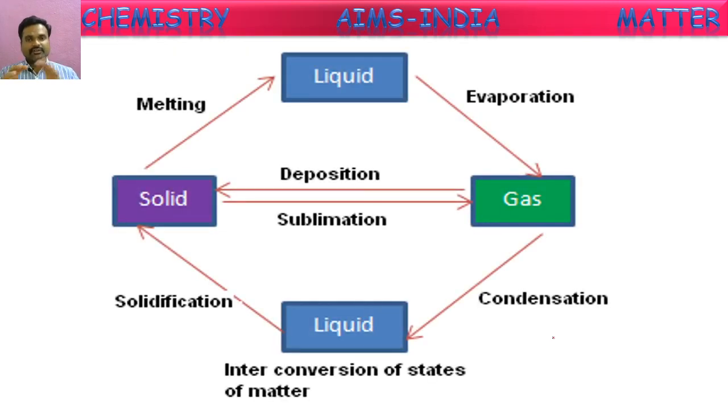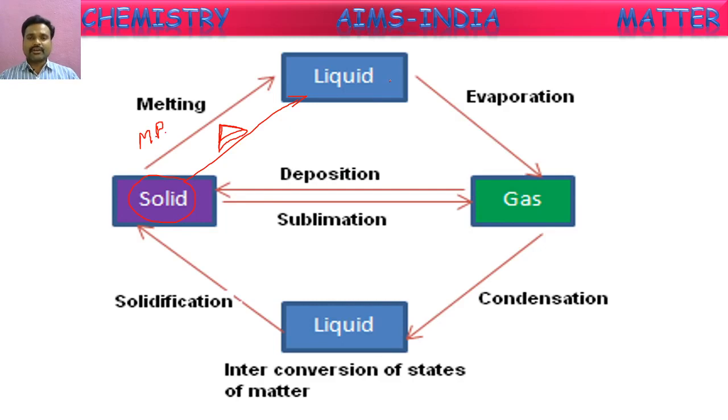You can see here the different conversions that I have discussed till now. When solids are heated, they convert into liquid. So to convert a solid into liquid, what do we have to do, children? We have to heat. Heat generally is shown with a triangle in chemical reactions. This is called melting. This melting will be done at a fixed temperature. That is called melting point. Let us call this MP, melting point.